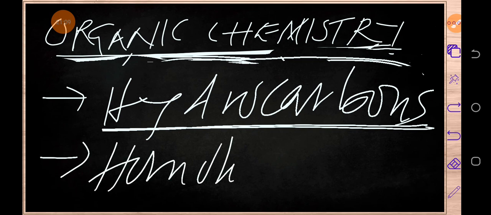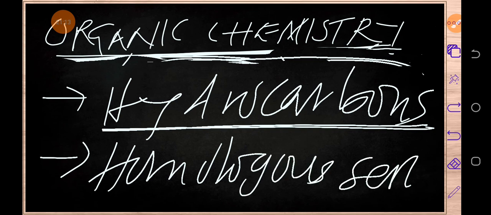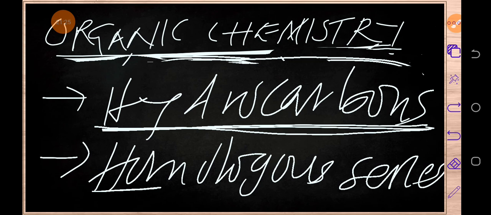Homologous series. And we've said that hydrocarbons are compounds which have only two elements, carbon and hydrogen. But when we talk of a homologous series, we're just talking about a family of similar organic compounds.